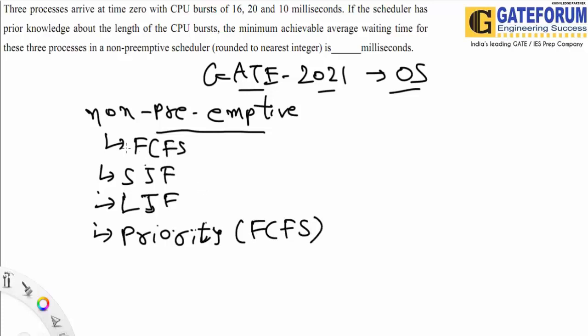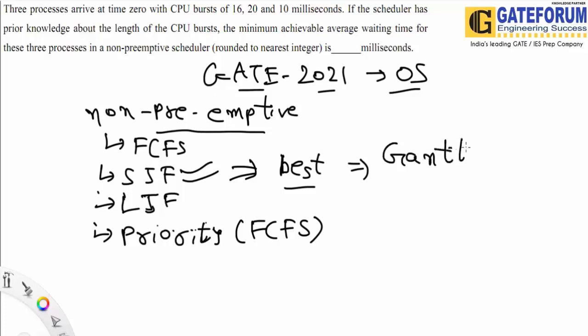We all know that when FCFS is compared with SJF, SJF is better. Similarly, when LJF is compared with SJF, SJF is better. So out of all of these, the best algorithm we can select, which will give the minimal achievable average waiting time, would be SJF. How would SJF work? Let's prepare a Gantt chart and understand how SJF works.